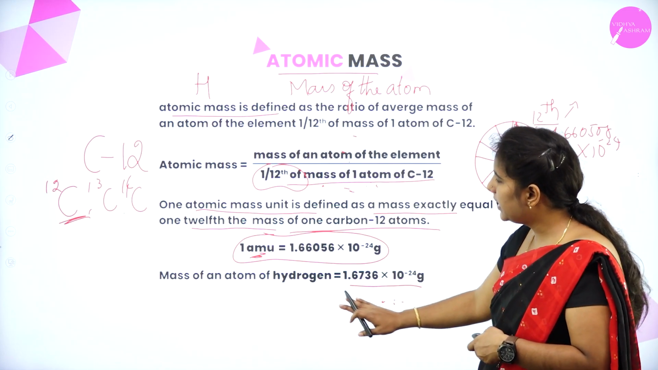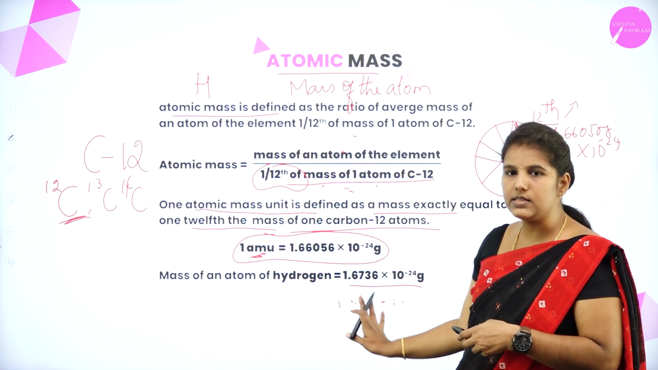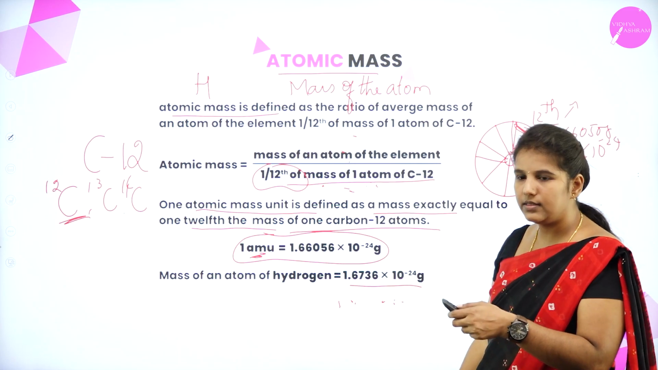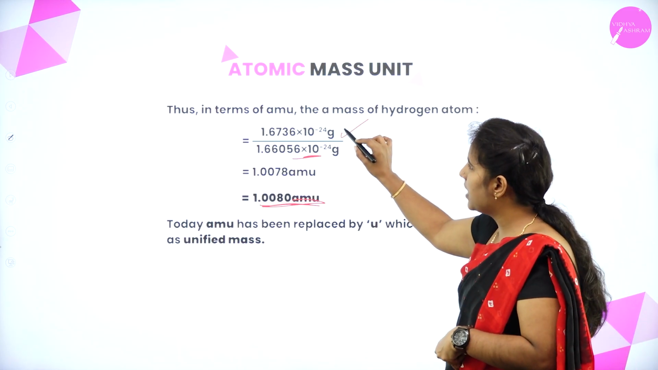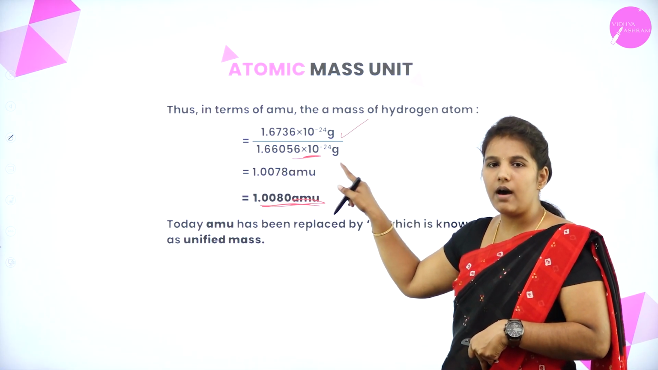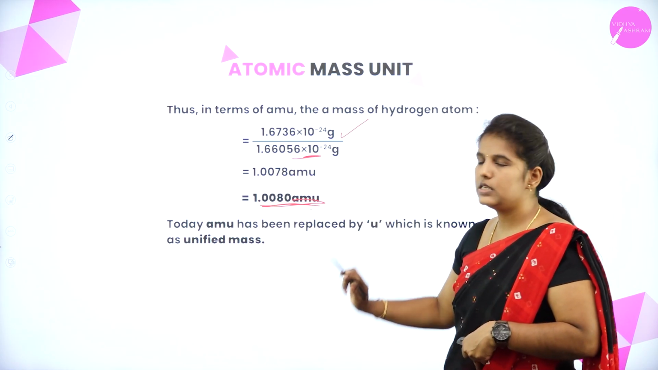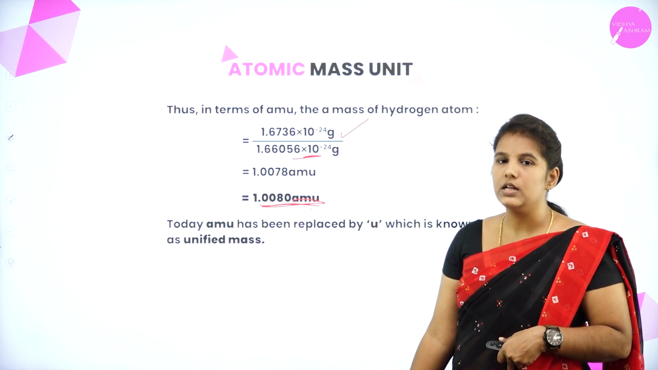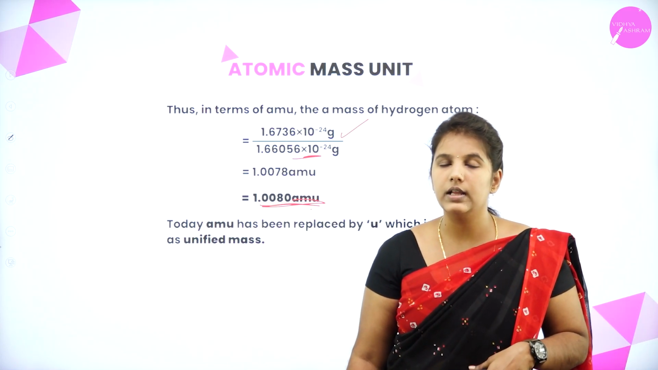Here you can see that I have taken the example of the hydrogen whose mass is 1.6736 into 10 power of minus 24. I am dividing the mass of a hydrogen atom by the 1 by 12 mass of 1 atom of the carbon 12. Okay. If you divide this, you will get the value of this. This shows that this is the atomic mass of the hydrogen.